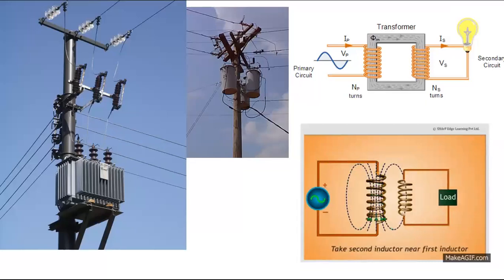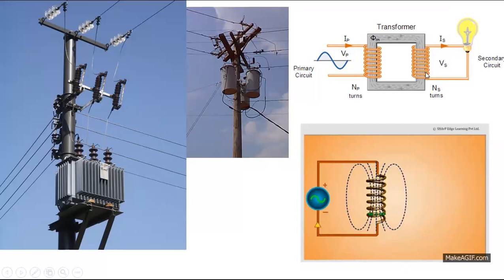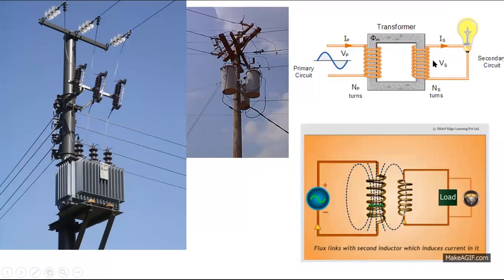Now you can see, inside this one, what are we having? We are having a rectangular iron frame. I can call it an iron frame or iron core. So a transformer practically contains a rectangular iron frame or a circular iron frame.